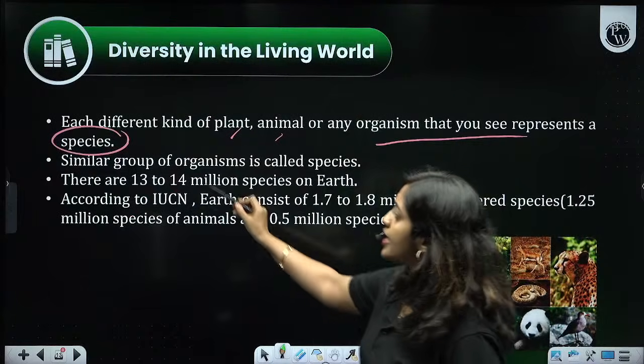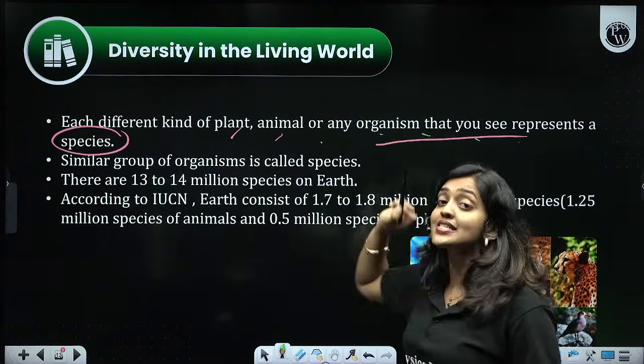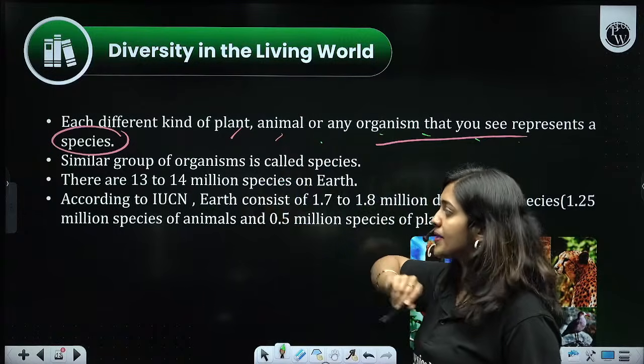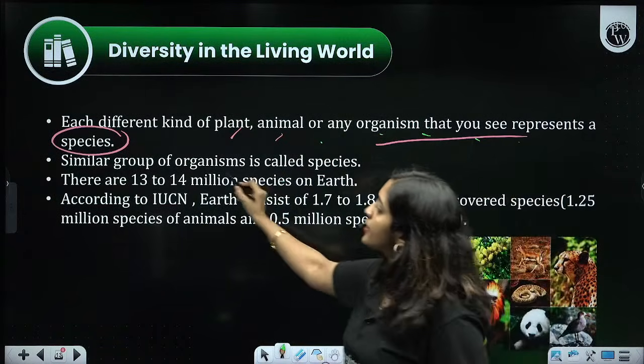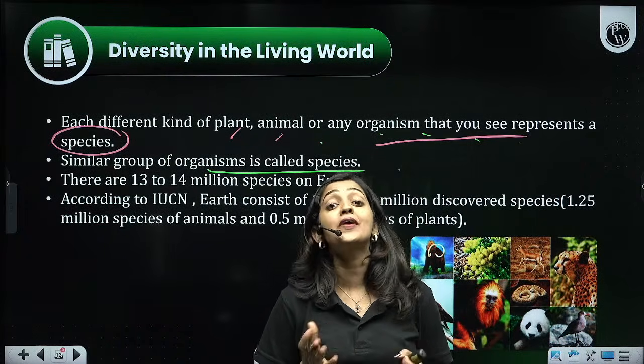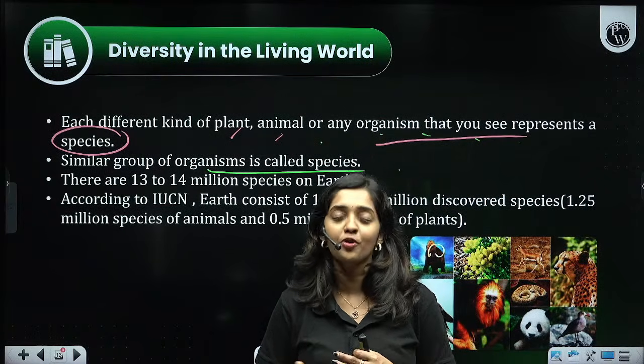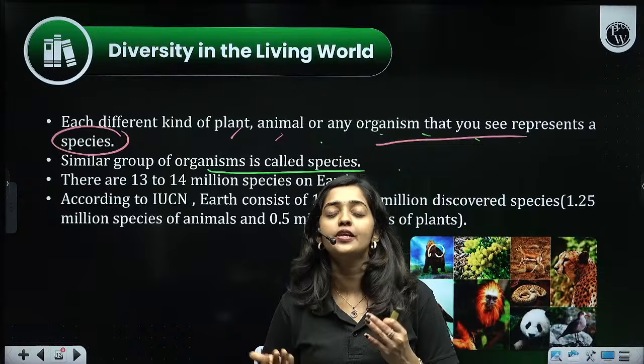You just read, each different kind of plant, animal or organism that you see represents a species. Each type is representing a species. So a similar group of organisms is called a species. So can you tell me how many species are present in this biodiversity, in this biosphere? The total number of different species.